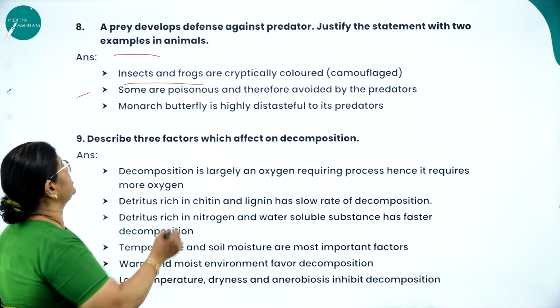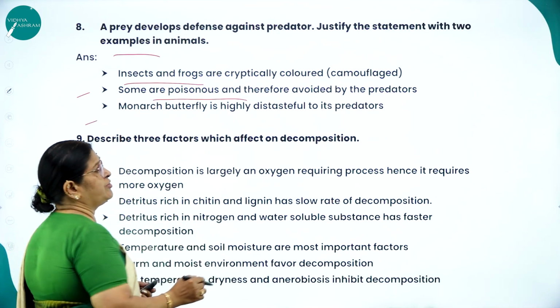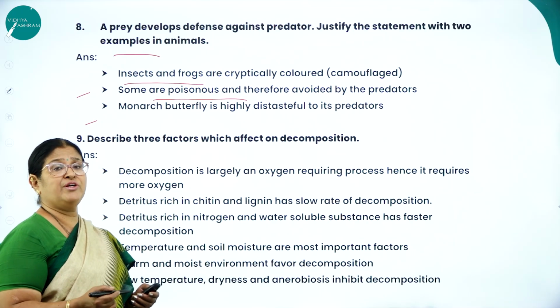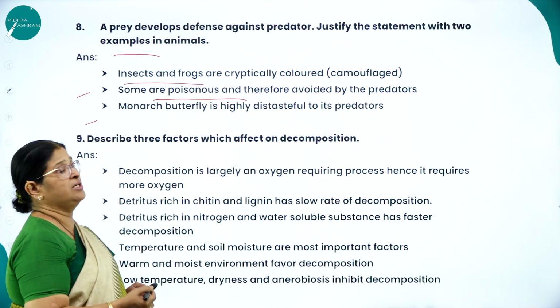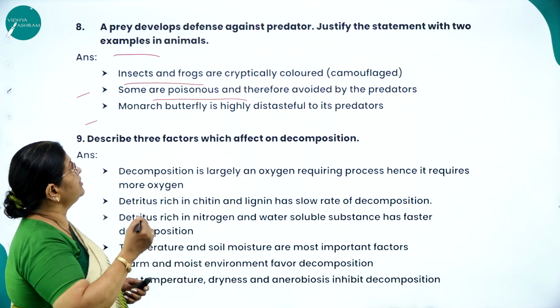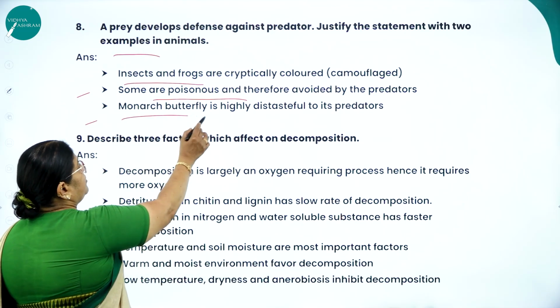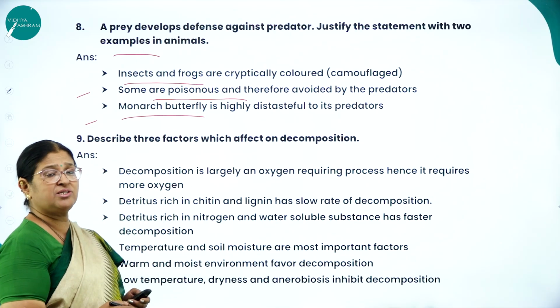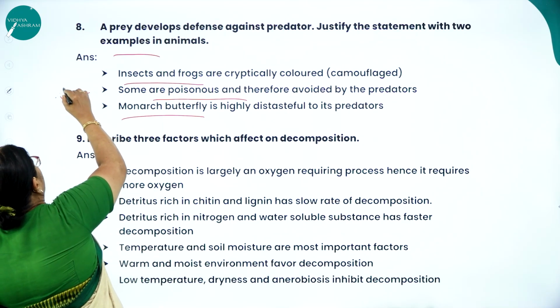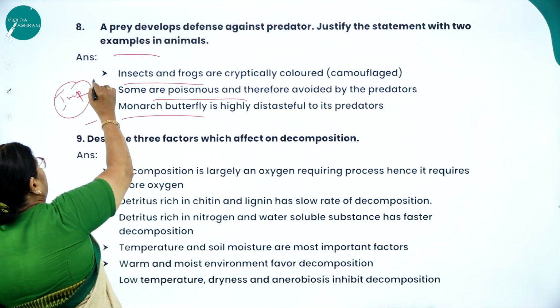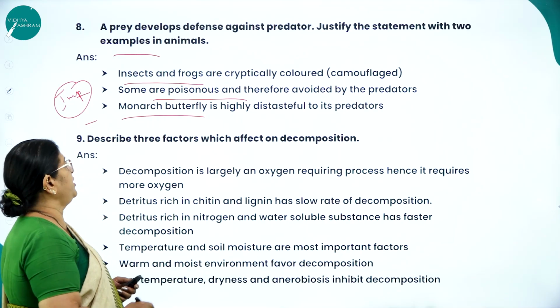That is called camouflaging. And some are poisonous and therefore avoided by the predators. Obviously the predators don't go to plants or animals that are distasteful. The monarch butterfly is highly distasteful to its predators. So this is also a very important example question from the examination point of view.